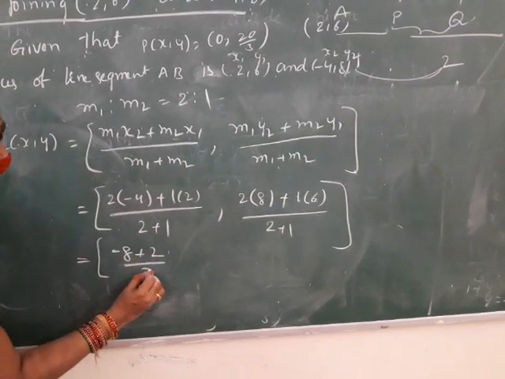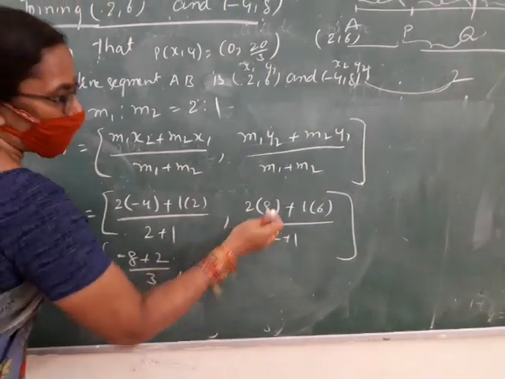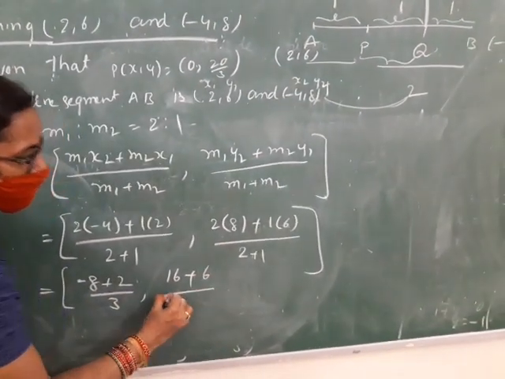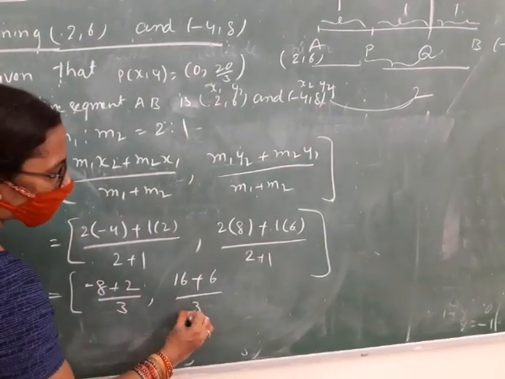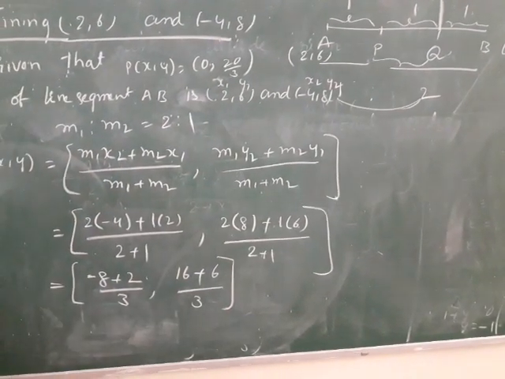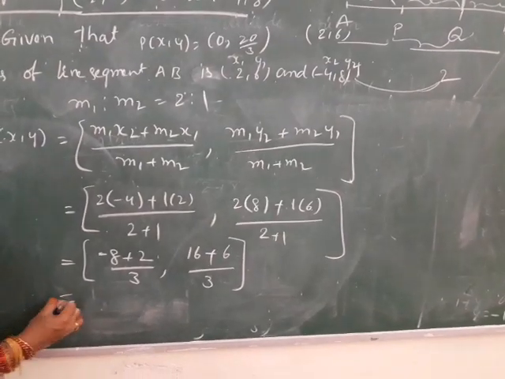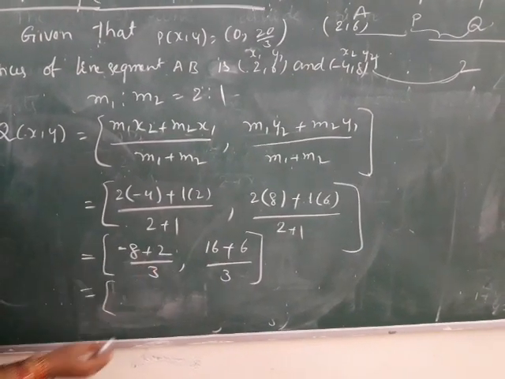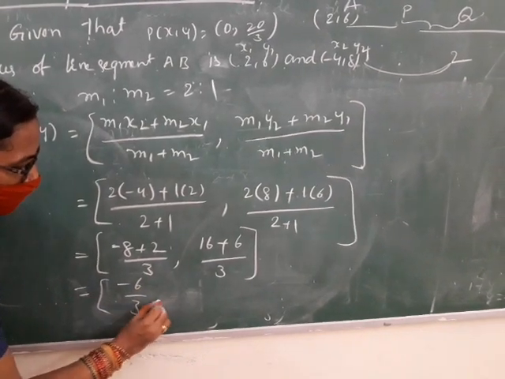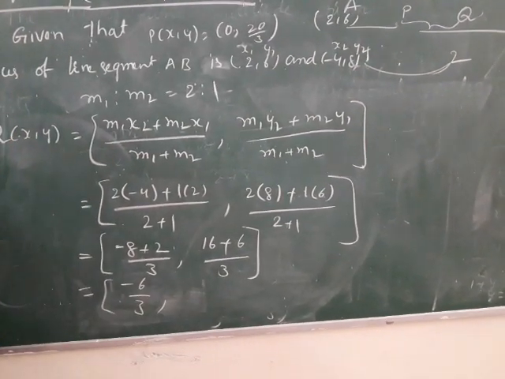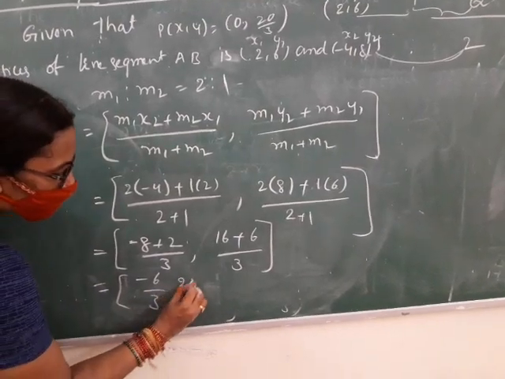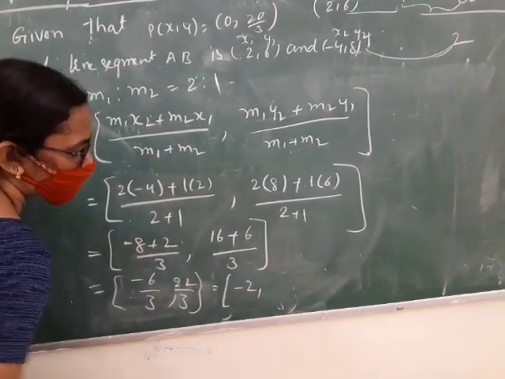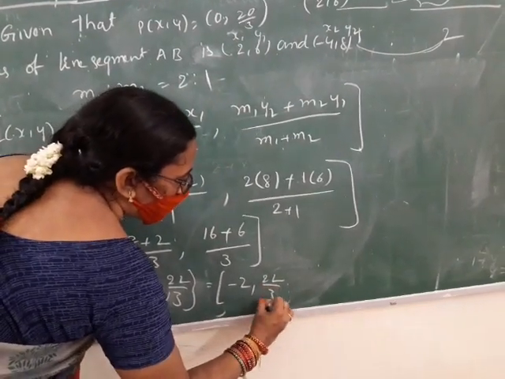3. 2 into 8, 16. 1 6 are 6 by 3. Am I right? 8 minus 8 plus 2. What is the value? Minus 6 by 3. 16 plus 6, 22 by 3. The value is minus 2 comma 22 by 3.